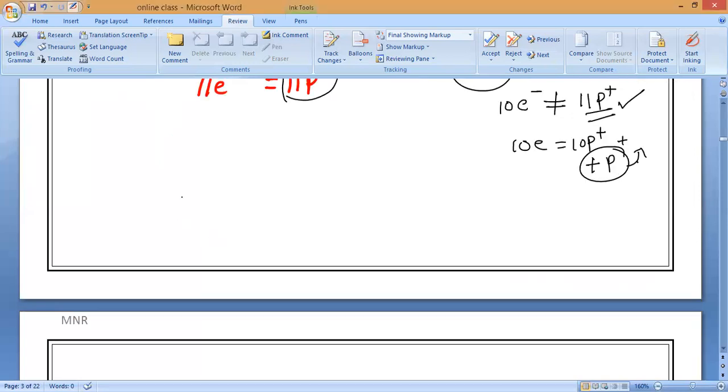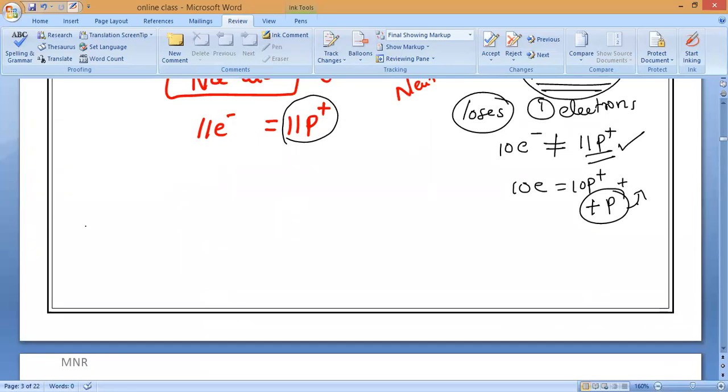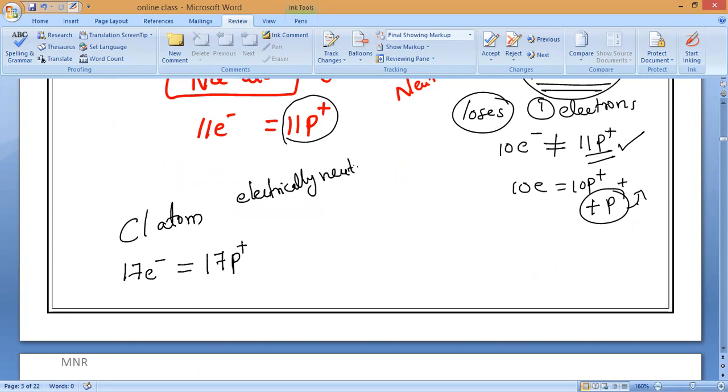For example, if we take a chlorine atom, all of you observe very carefully. It has 17 electrons, which is equal to how many protons? 17 protons. So it is electrically neutral. Do you understand, everyone?